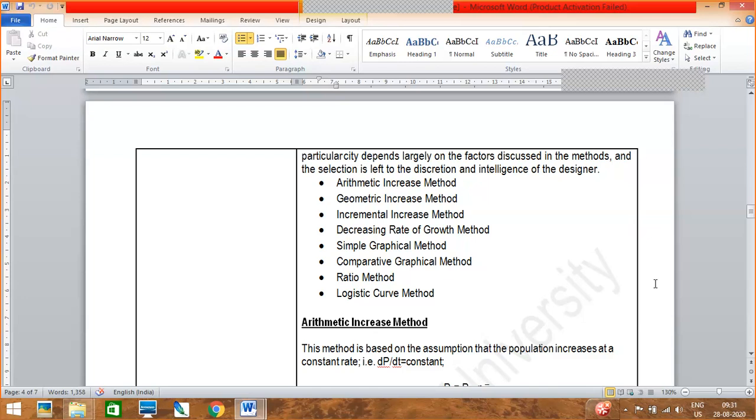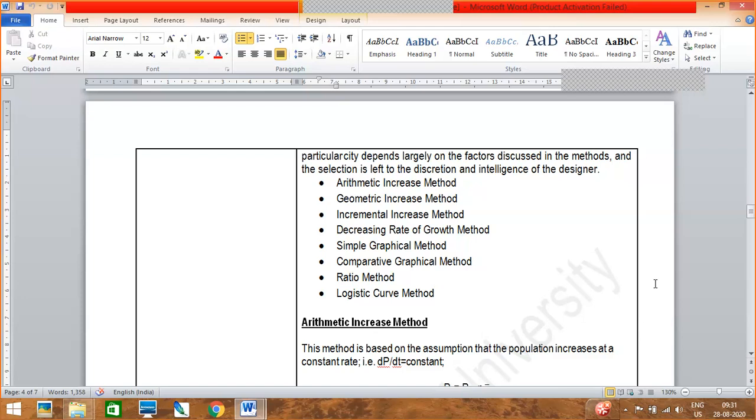So there are different methods for doing population forecasting. These are the methods: arithmetic increase method, geometric increase method, incremental increase method, decreasing rate of growth method, simple graphical method, comparative graphical method, ratio method, and logistic curve method.